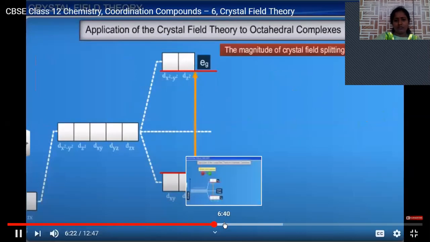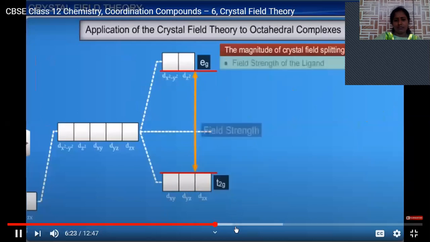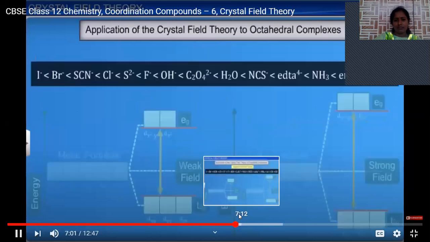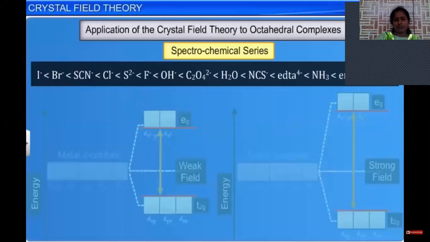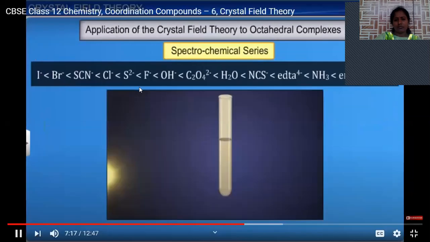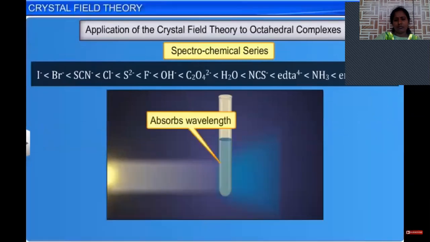Field strength of the ligand and charge on the metal are different for different metals, and this series is called the spectrochemical series. It is an experimentally determined series based on the absorption of light by complexes with different ligands. Now, let's assign electrons in the d orbitals of the metal ion with d4 configuration in the octahedral coordination entities.